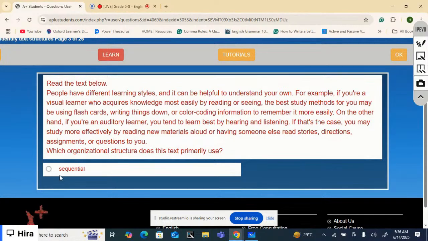Okay, so well, we have just one option. It says the organizational structure is sequential. Well, words like first, next are not used, so it's not sequential structure. One other hint is here: on the other hand. Compare and contrast. When you compare and contrast, see, on the other hand,